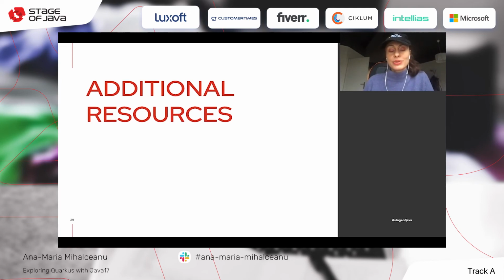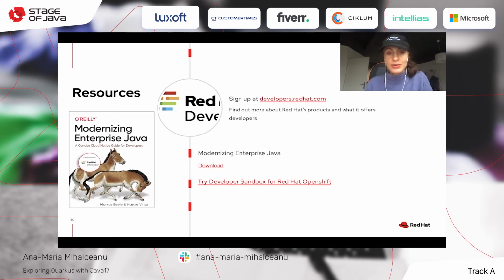And of course, like always, there are some additional resources because you saw me coding and using some resources. What I want to share with you is that you can get more content on how to develop Red Hat products, and more content regarding working with Quarkus or with Kubernetes or with OpenShift and all this goodness, by signing up to developers.redhat.com.